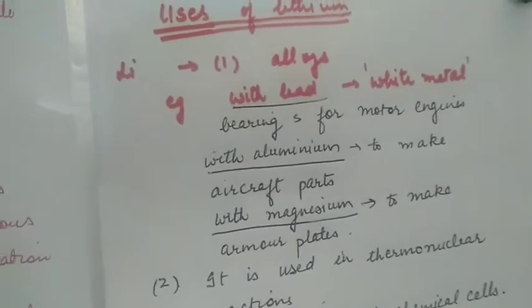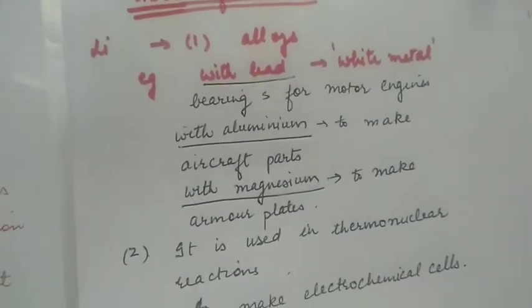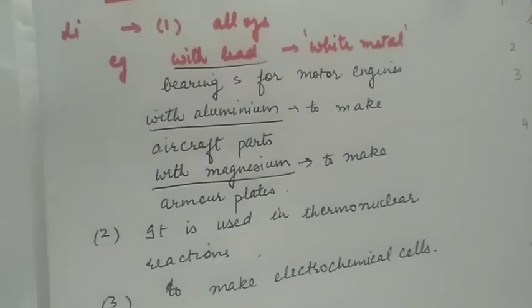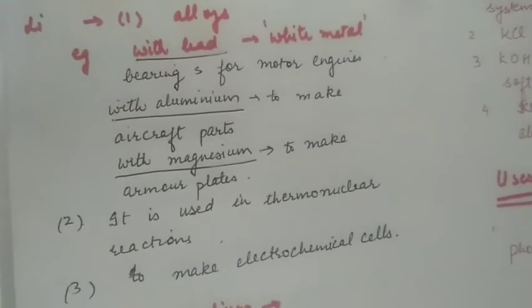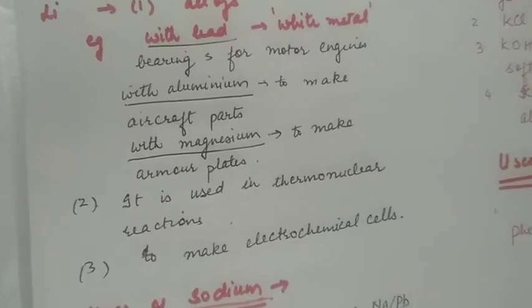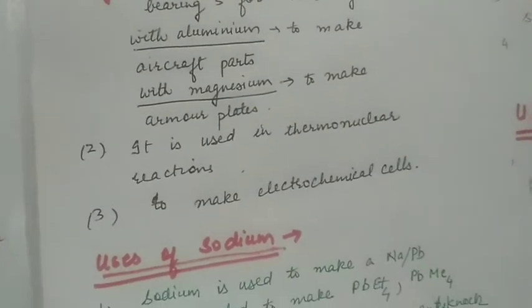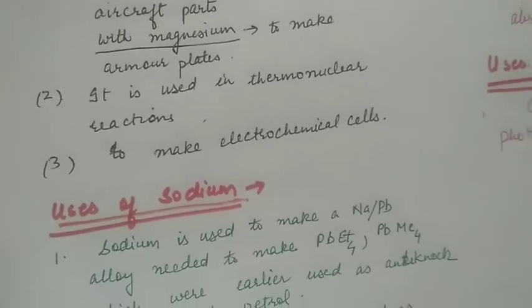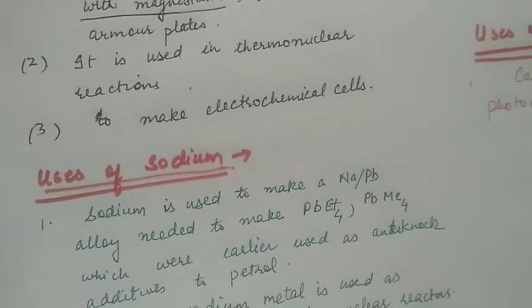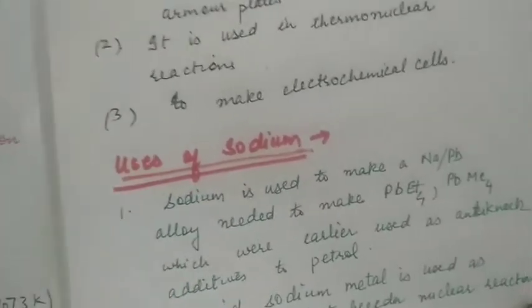Uses of lithium. Lithium is used in formation of alloys. For example, with lead, it forms white metal, which is used for making bearings for motor engines. With aluminium, its alloy is used to make aircraft parts. With magnesium, its alloy is used to make armor plates. It is also used in thermonuclear reactions and to make electrochemical cells.